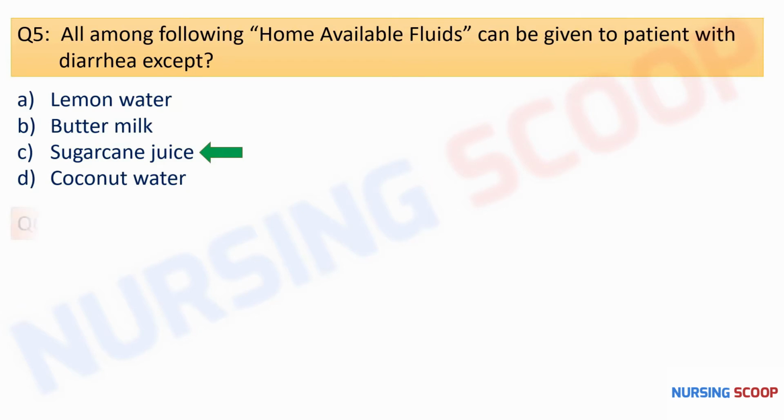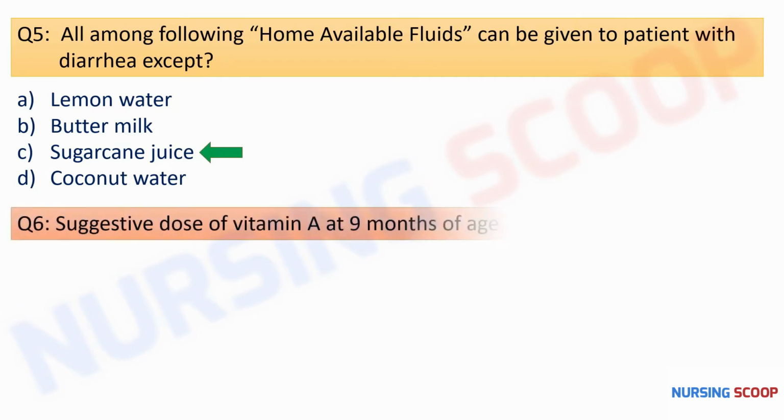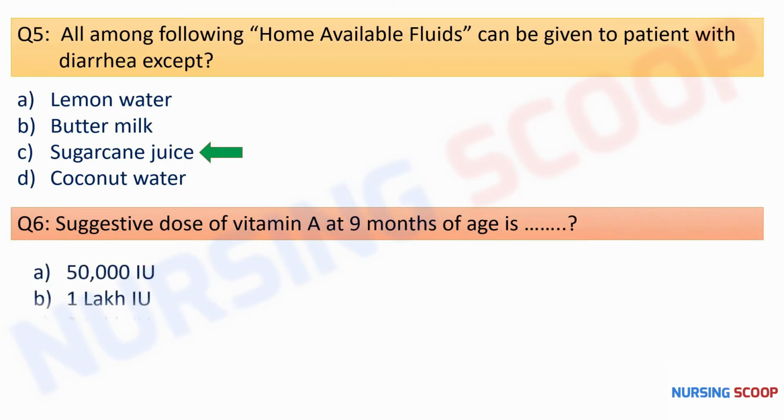So next question is, the suggestive dose of vitamin A at 9 months of age is 50,000 international unit, 1 lakh international unit, 2 lakh international unit or 3 lakh international unit. So here the correct option is option B, that is 1 lakh international unit of vitamin A is recommended at 9 months of age.